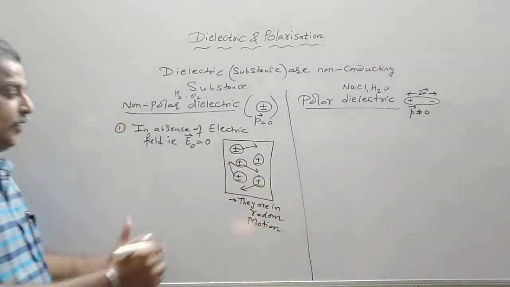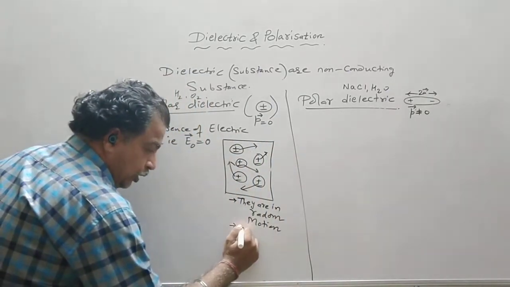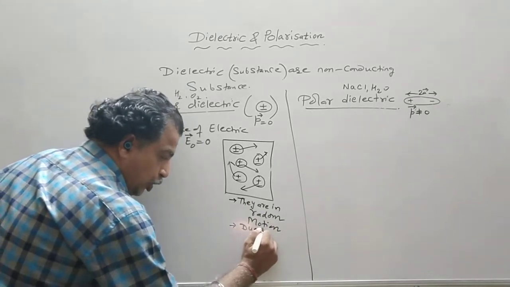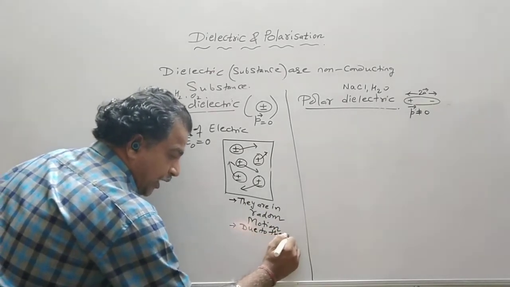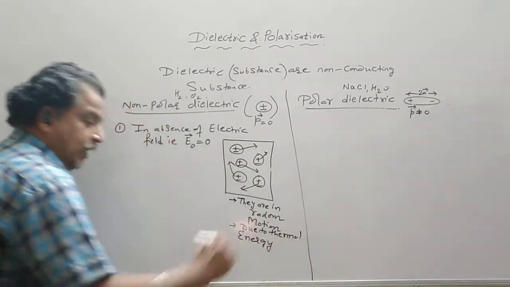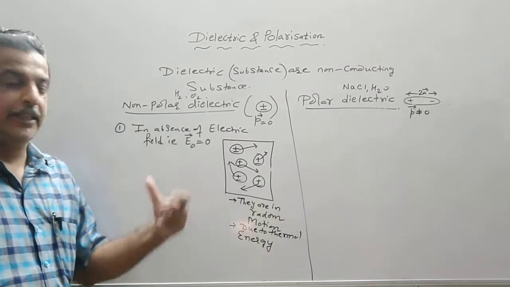Now why are they in random motion? Because of thermal energy. Thermal energy means the energy available due to the temperature.